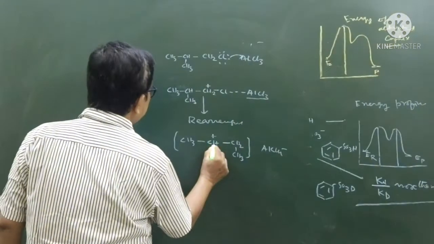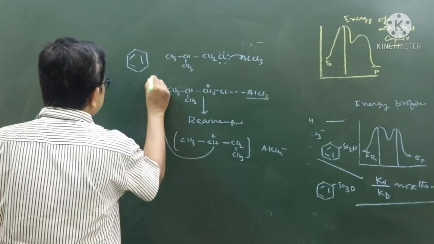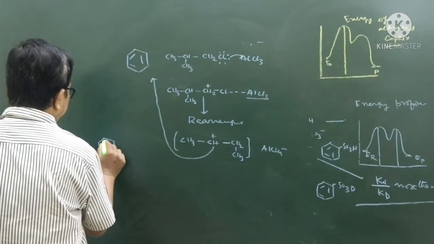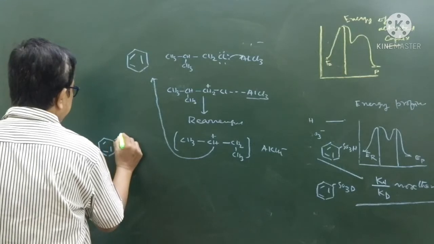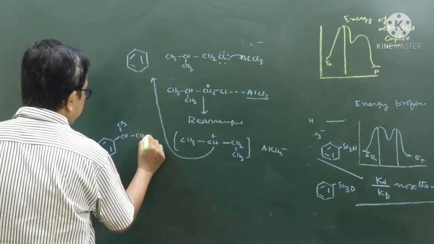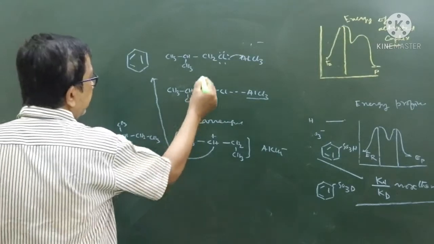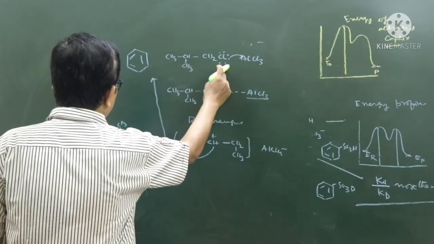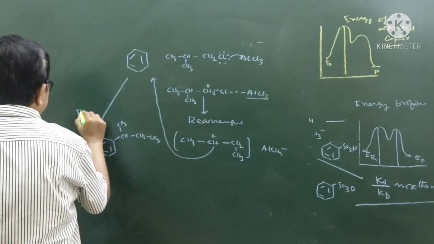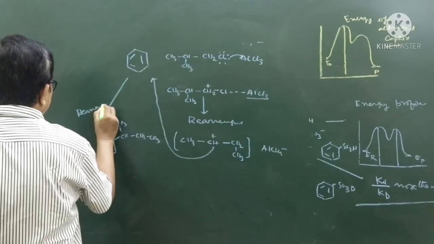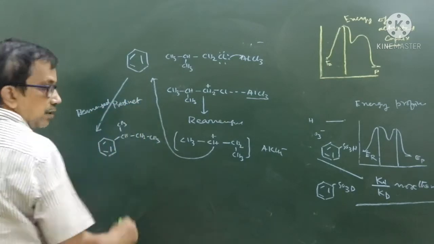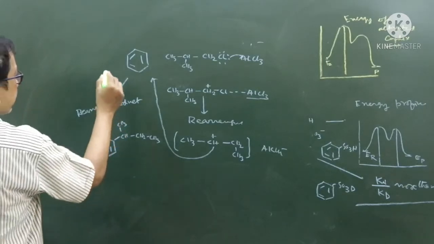This positive charge attacks the benzene nucleus to form this, CH, CH3, CH2, CH3. This is the rearranged product. And without rearrangement, what is the product?